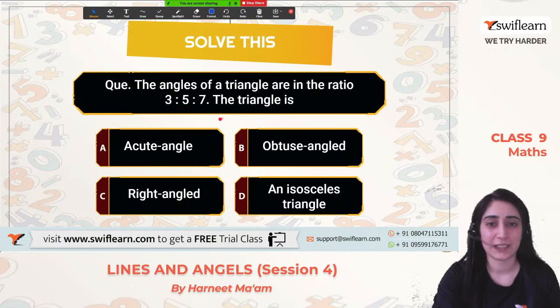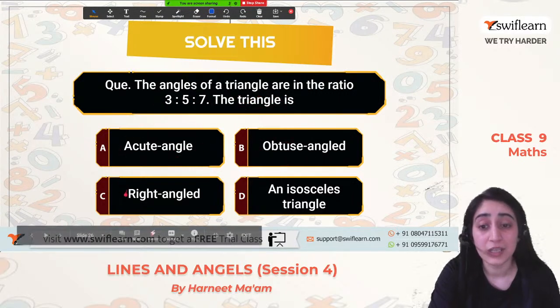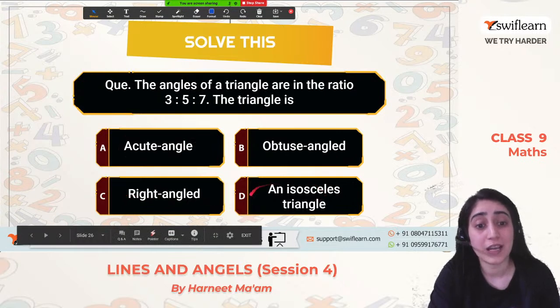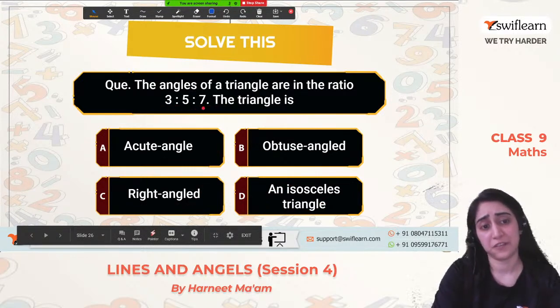You have to solve this. Coming back to the ratios from where we started the class. The angles of a triangle are in the ratio 3:5:7. The triangle is acute angled, obtuse angled, right angled, or an isosceles triangle? What could it be? 3 ratios are given, 3:5:7.